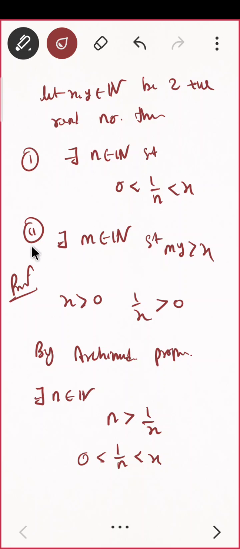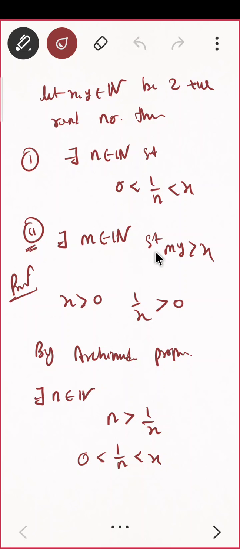Let me give another proof of the second one, which I gave earlier. Let me now prove it by using this one. If x is positive, y is positive, we wanted to see the question. You are having m belongs to natural number such that my is greater than x.